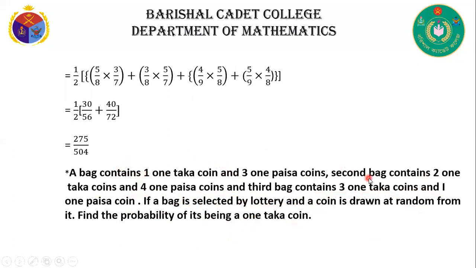Here are 3 bags. Firstly, we select one bag at random. Then a coin is drawn at random from it. Then what is the probability of it being a 1 taka coin?